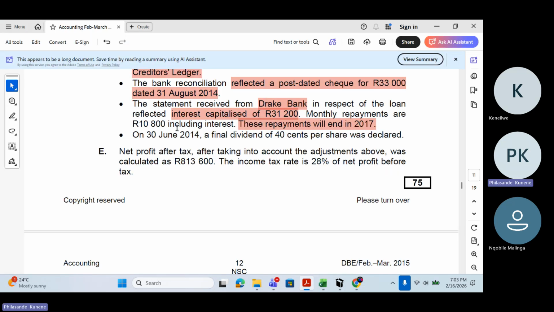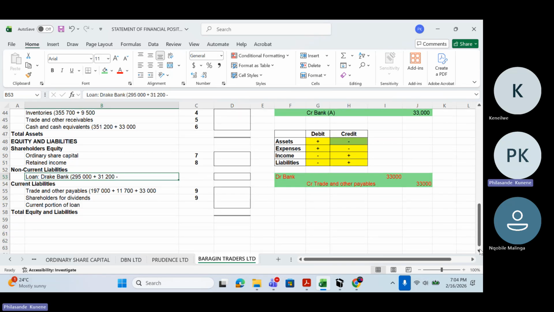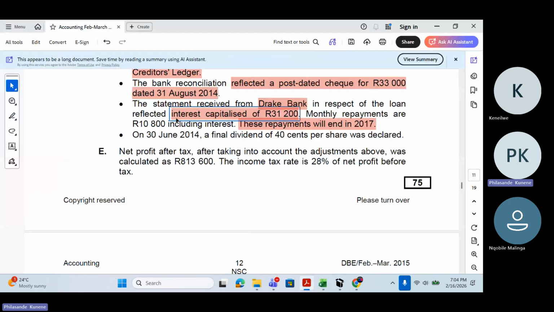Hope you guys can see there. There is an interest of 31,200. And then they're telling me about monthly repayments of 10,800, including interest. Now, remember, on your loan, there must always be a minus current portion of loan all the time. And how do we calculate the current portion of loan? Remember, I always encourage you to do a T account in this scenario.